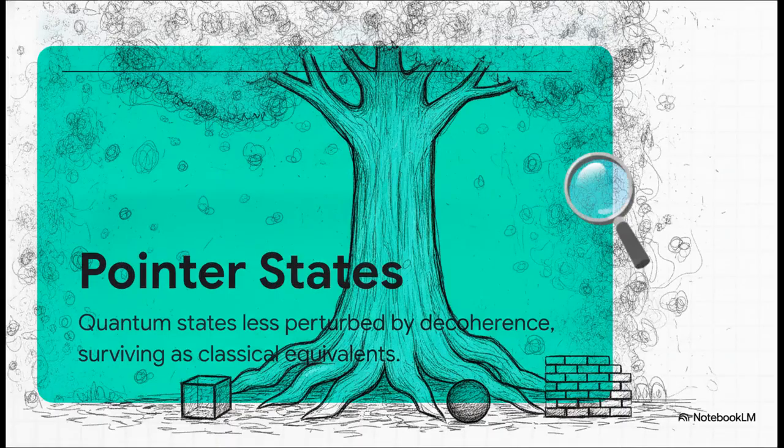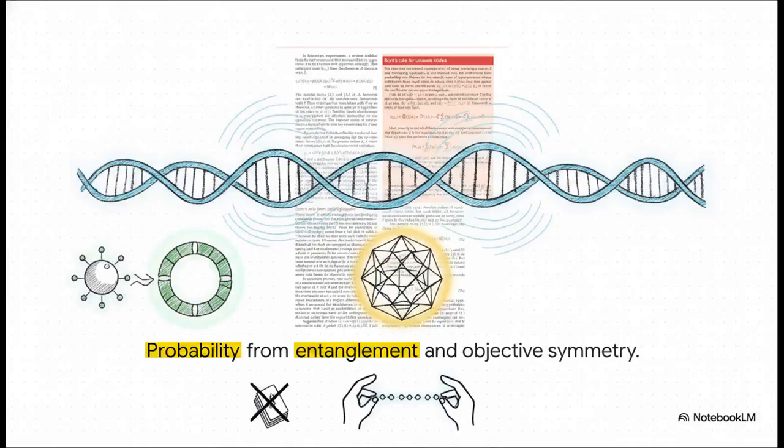Now, the absolutely crucial point here is understanding these survivors. Physicists call them pointer states. You can think of them as the unshakable trunks of the quantum system. When they get bombarded by environmental noise, whether that's a sea of photons or just colliding air molecules, these pointer states remain incredibly stable. They don't lose their identity at all. They're essentially the quantum equivalents of the classical, everyday states we're so used to experiencing. They survive that whole process of decoherence, just standing firm while all the other delicate, weird quantum possibilities completely wash away.